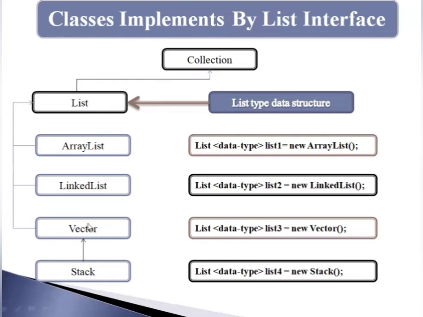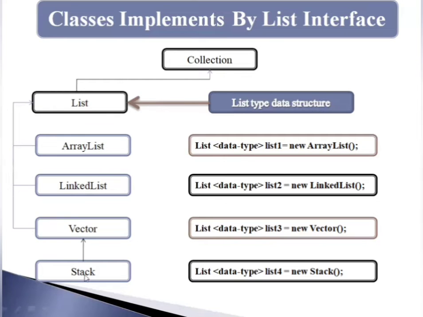However, Vector is synchronized, and the Vector class contains many more methods which are not part of the collection framework. So I've written the sentence for creating the Vector type of list: first List, then data type, then name of the object, then the new keyword, and Vector.